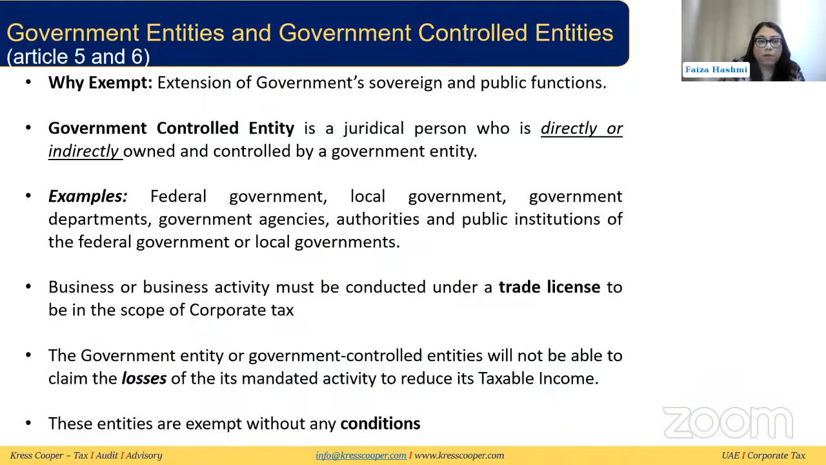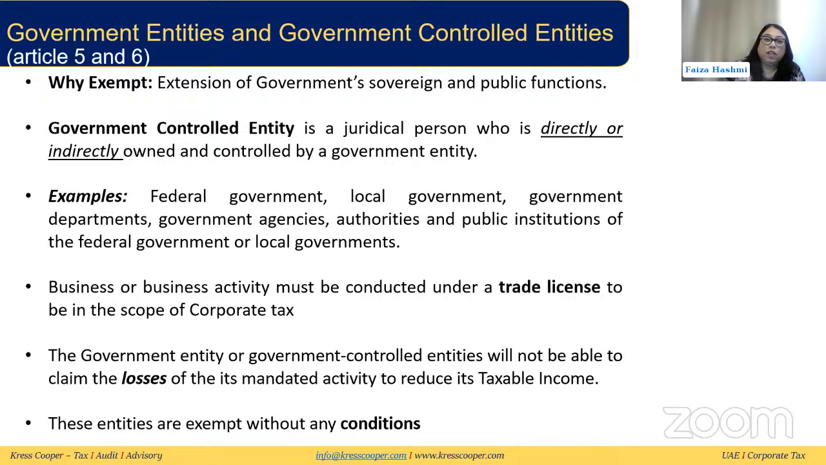So why are government entities and government controlled entities exempt? Usually you will see that under most of the tax laws of different jurisdictions, government entities and government controlled entities are always given this exemption from tax, mostly because there is a strong public interest and policy justification for this exemption, since they are doing a public function for the benefit of the country. So they are exempt because they are an extension of the government's sovereign and public functions.